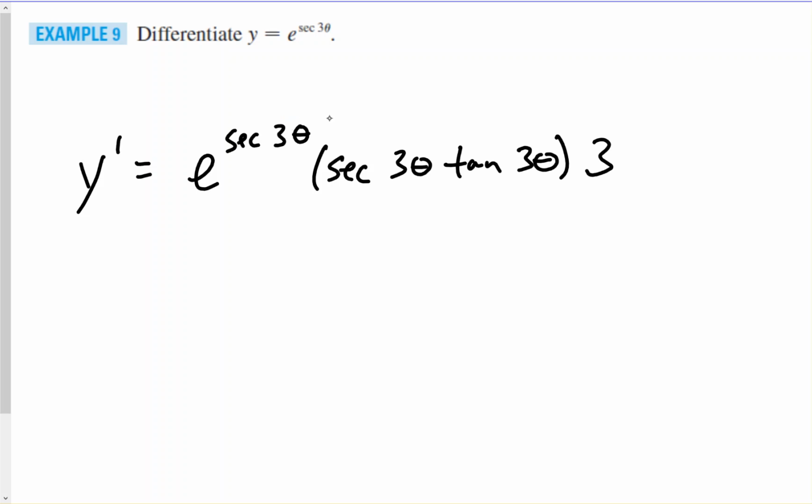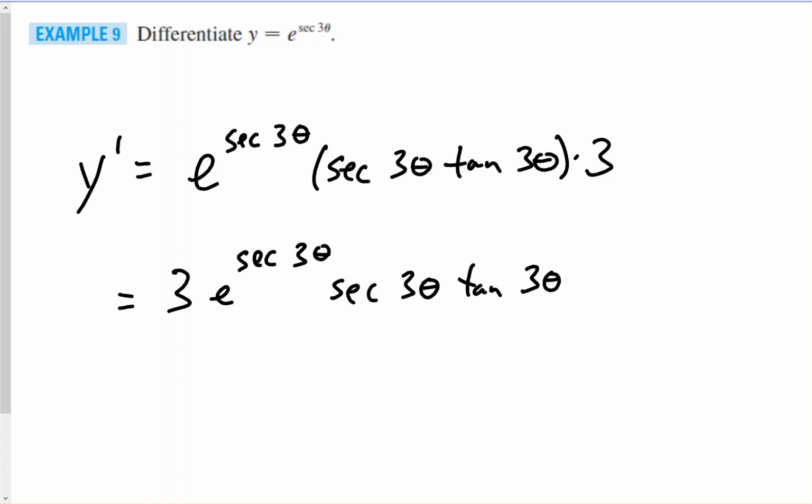Right, so the derivative of 3x would be 3. And then to clean it up, we would put the 3 in front. So this would be 3 times e to the secant of 3 theta times secant of 3 theta tangent of 3 theta. And that would be it.